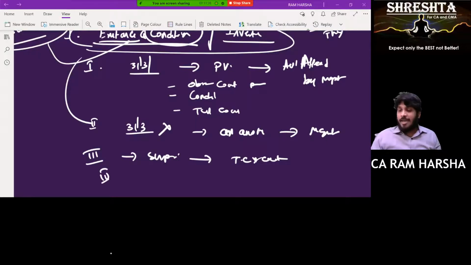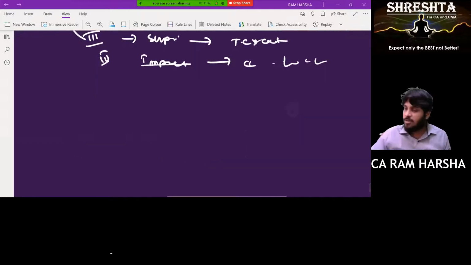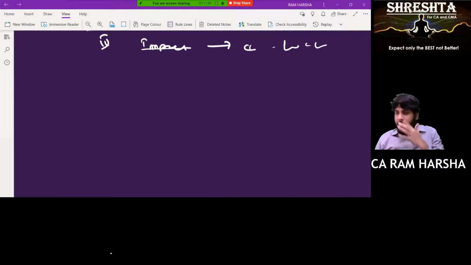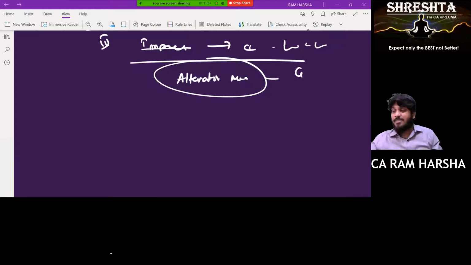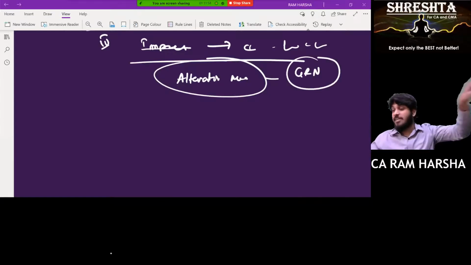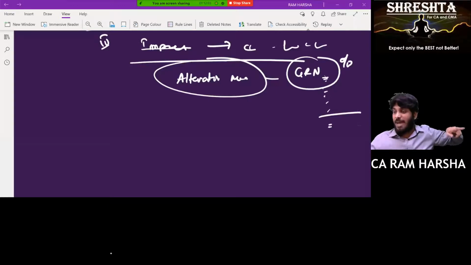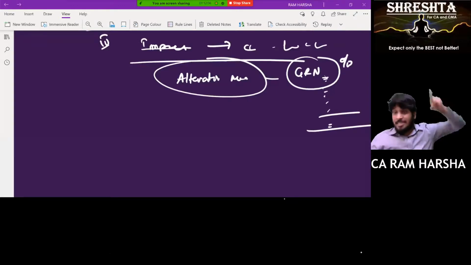Sir, I tried all three, but inventory counting is impracticable. Due to Corona there is a lockdown, and that godown was completely in the containment zone area. I can't go there. Then try to obtain evidence from alternative means. Look at when that godown last received inventory, the latest GRNs and latest outwards. The balance will be there in the godown, no? CCTV cameras will be there in the godown, no? See through CCTV cameras whether the goods are there or not.